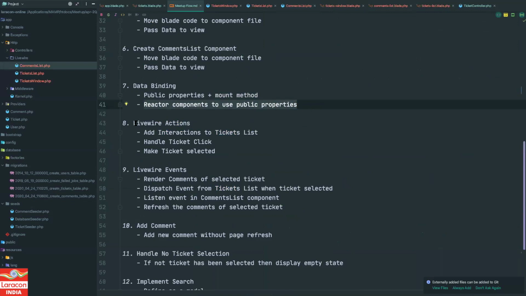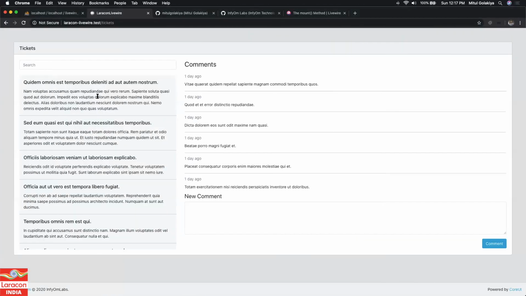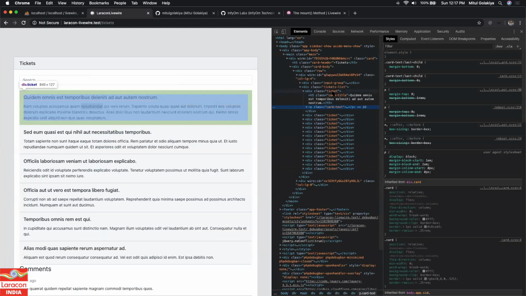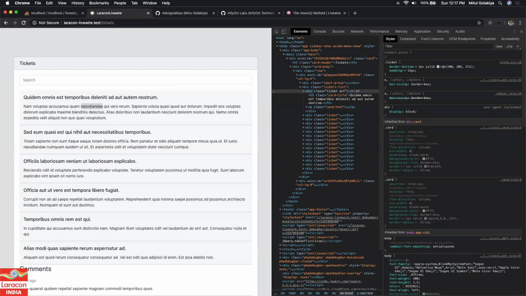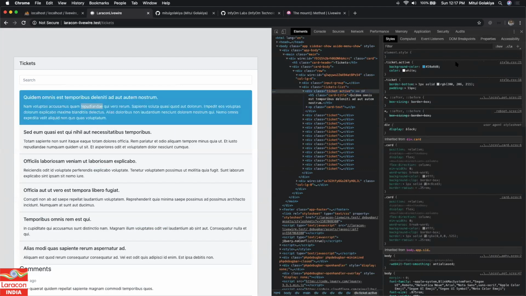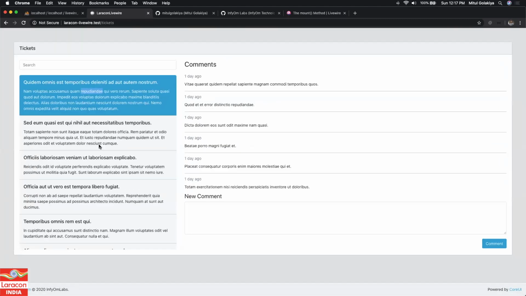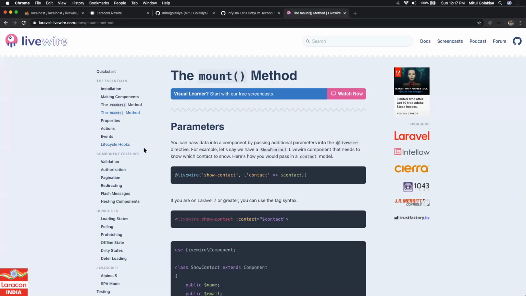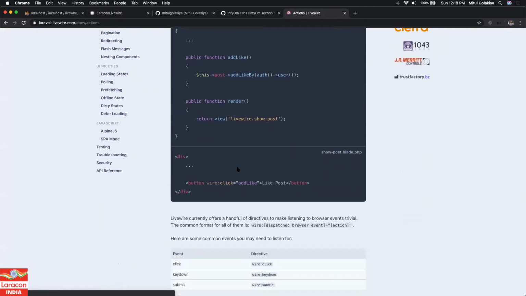So that is done. And now we are finally going to see Laravel actions. If you can see, this ticket is not clickable, or it is clickable, but it is not being selected. What should happen? If I go here, I inspect the element, and if I add the active class over here, right? So something like this should happen. When I click over here, it should become active rather than this. When I click here, it should become active rather than this one, right? That is something that should happen. So let's do that. How can we do that? That is called Laravel actions. So let's see that first of all over here.